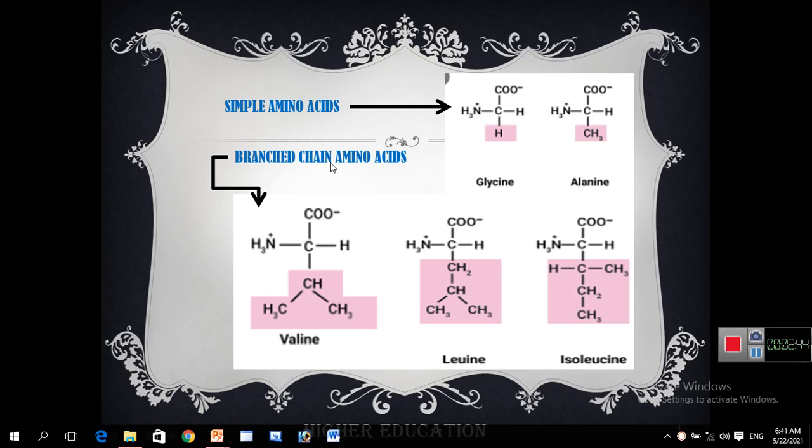But in branched chain amino acids like valine, leucine and isoleucine, there are some branches. This is a radical group and the radical group has two branches, and this also has two branches, and here there are branches. It means branched chain amino acids contain branches.